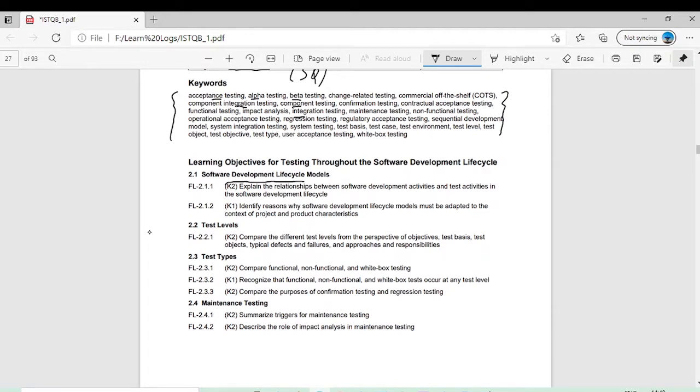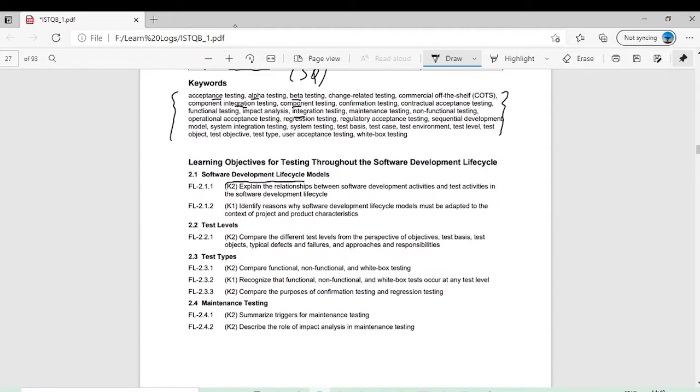Those of you who have already worked in a software development company, or even in a testing environment, know there are different life cycles and different project management techniques to finish the software. This could be sequential or iterative, like Scrum, Agile. We will see this in detail in this chapter.